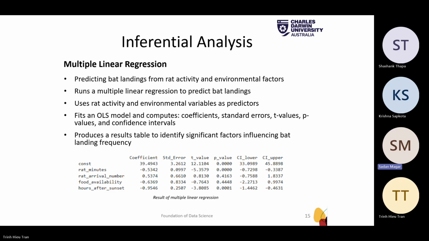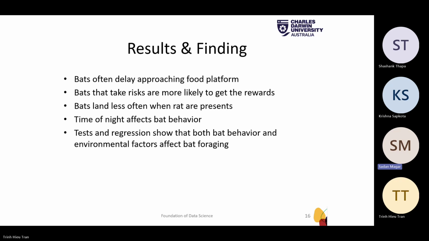In the next part of inferential analysis, we also carried out multiple linear regression. Here we predicted bat landing using rat activity and environmental factors such as food availability and hours after sunset. From the model, rat activity and hours after sunset were significant predictors, whereas rat arrival number and food availability were not. This indicates that rat activity and environmental timing are the key factors influencing bat landing frequency. In the next part, we'll talk about the results and findings.